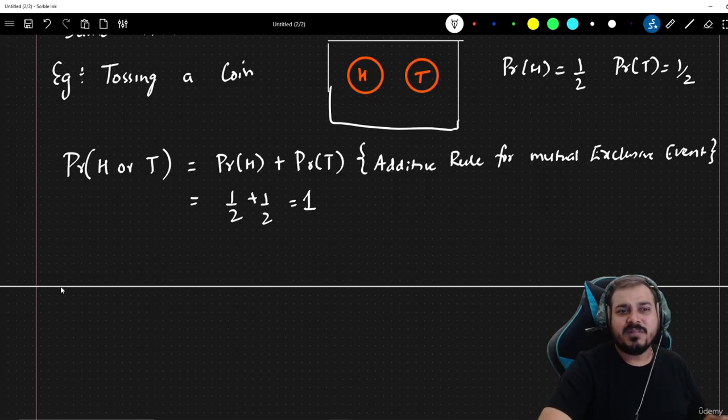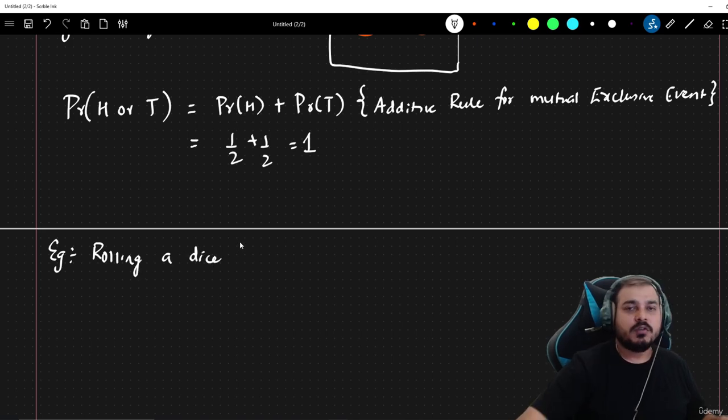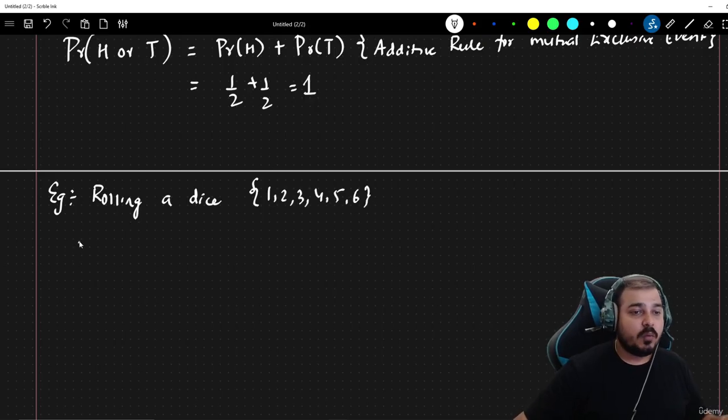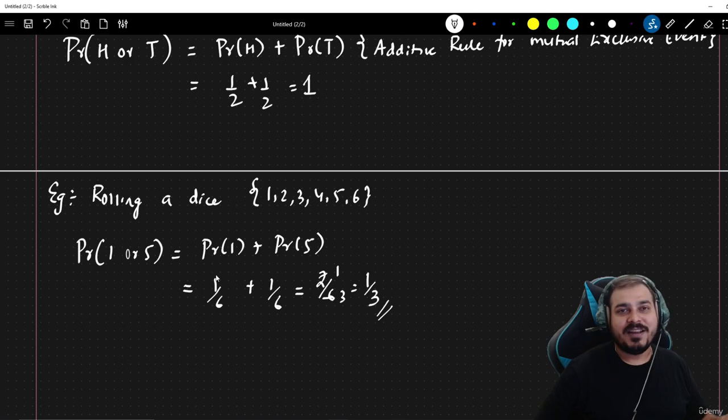Suppose I take another example where I am rolling a dice. In this particular case, the sample space, the number of outcomes I may have, is 6, right? So what is the probability of getting 1 or 5? Then obviously it will be probability of 1 plus probability of 5, because this is also a mutually exclusive event, and this is nothing but 1 by 6 plus 1 by 6, which is 2 by 6, which is nothing but 1 by 3. So this is the probability of getting 1 or 5, right?